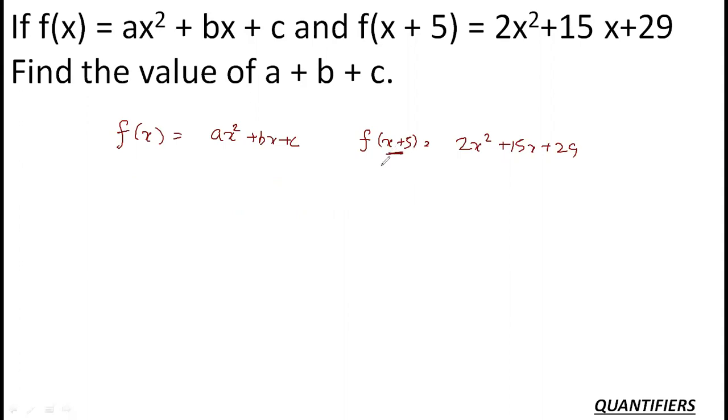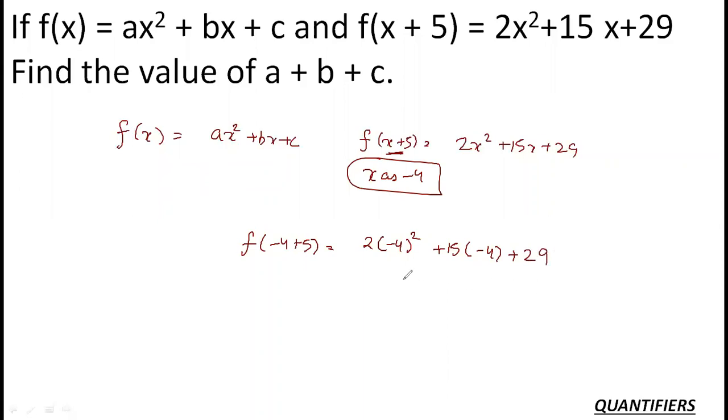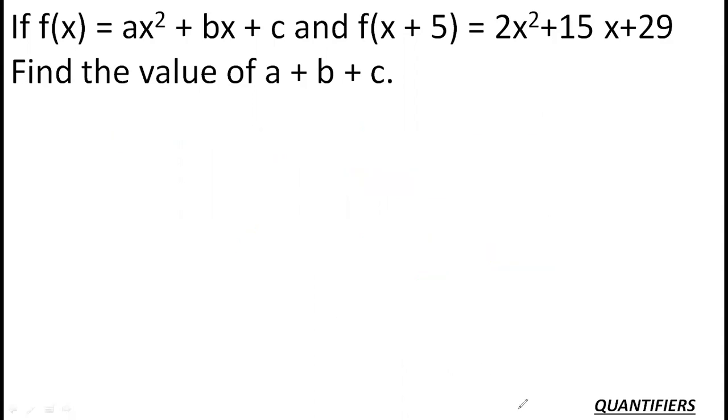Yes. If I substitute x as minus 4, then f of minus 4 plus 5 is equal to 2 into minus 4 whole square plus 15 into minus 4 plus 29. So it is nothing but 32 minus 60 plus 29. So 32 plus 29 is 61, minus 60, that is 1. So your required answer is 1. Okay, so a pretty straightforward question. The other way around, you can also substitute x plus 5 here and get your results by comparing the coefficients, but this is the easier way to do it.